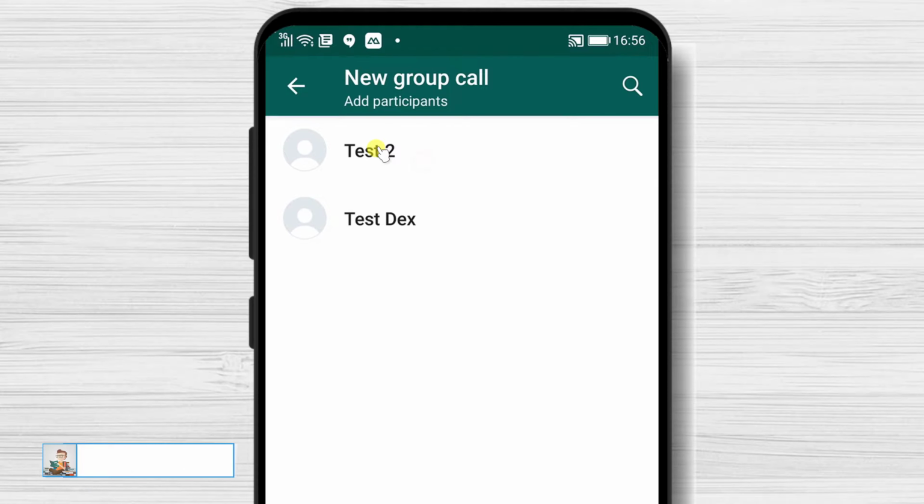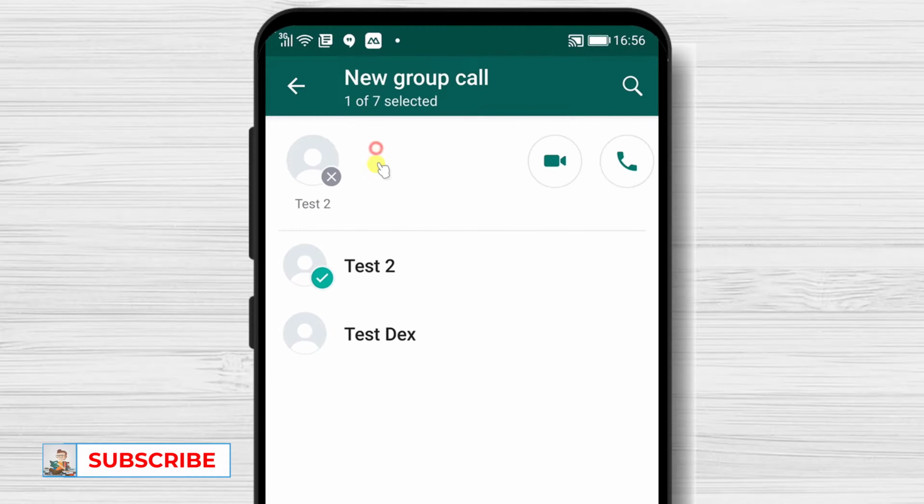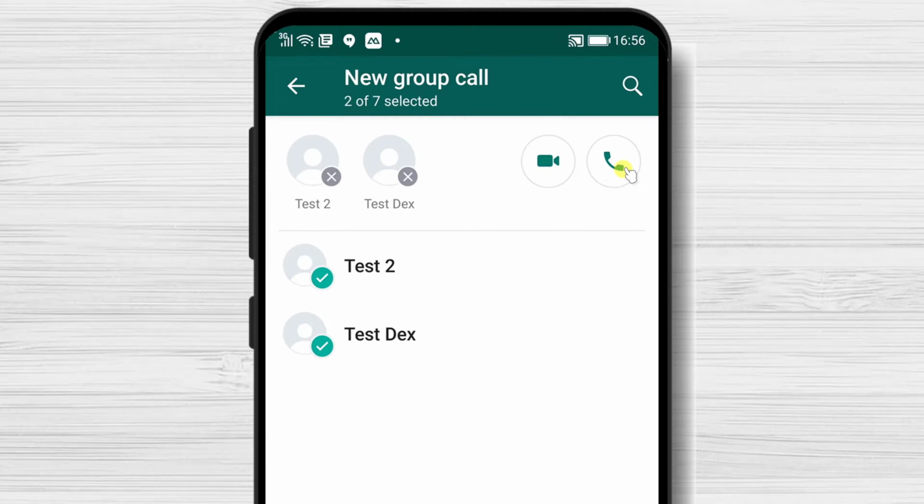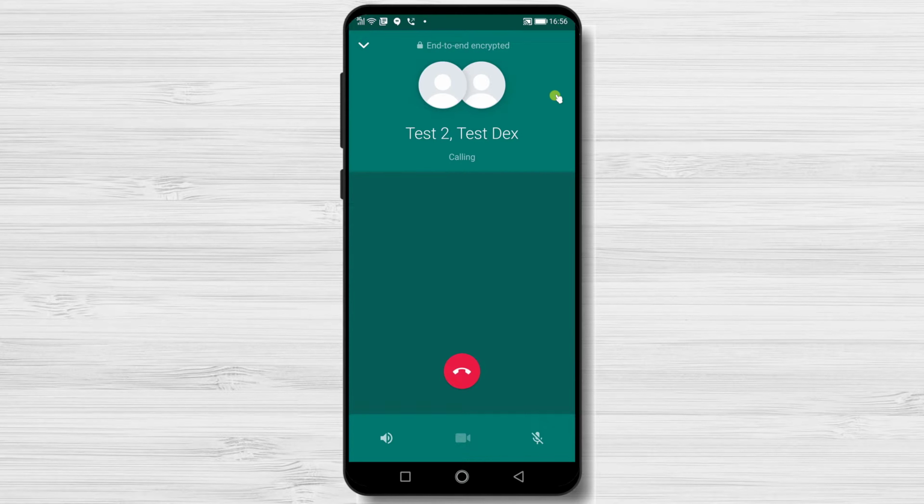On the contact list, select the person who you wish to call. Now, tap on Audio or Video Call, depending on how you wish to do the call. The group call has started.